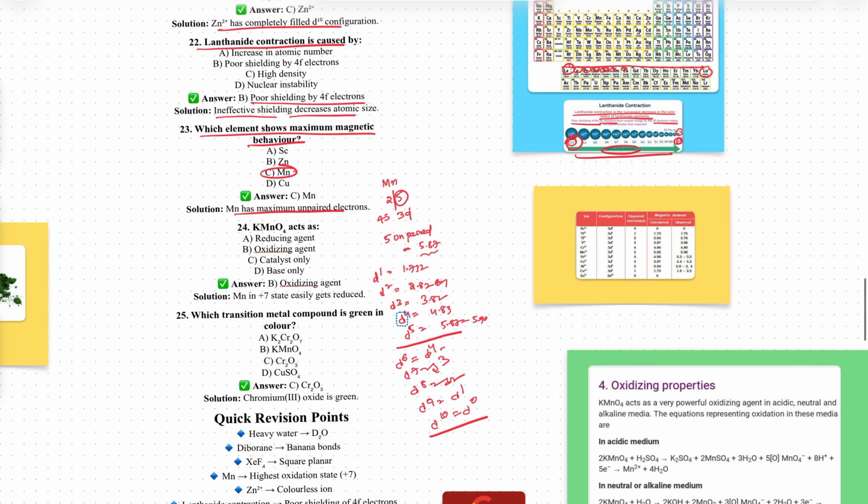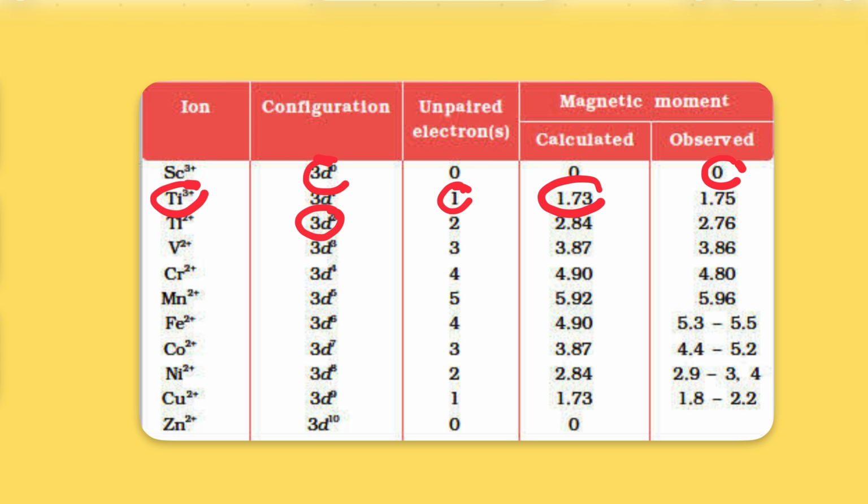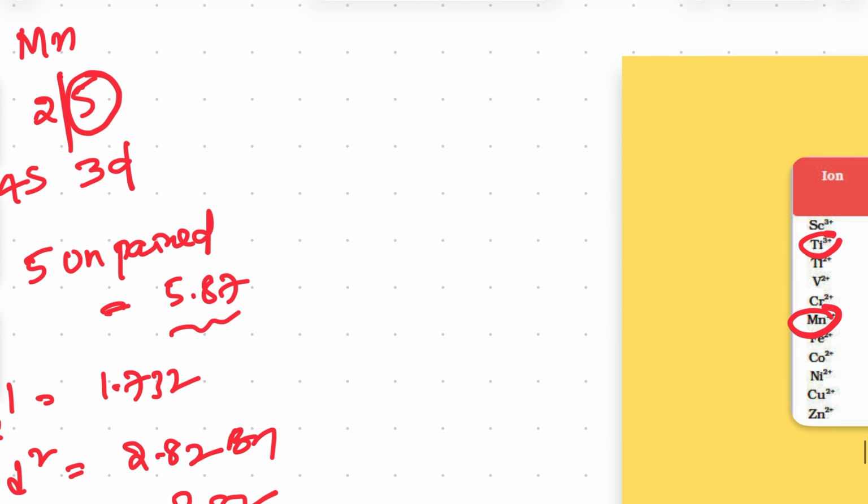Like this, we get the magnetic properties. I will show you that here. See this, scandium d0, then titanium with one electron 1.73, d2 2.83, d3 like this, and the highest is Mn plus 2. That is the concept. Clear?